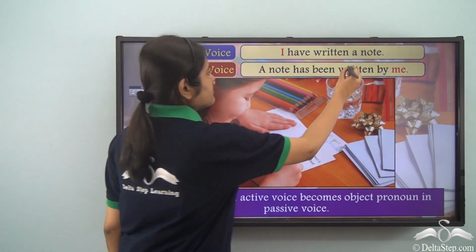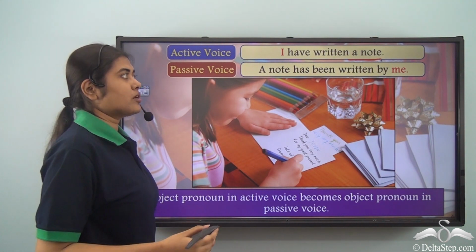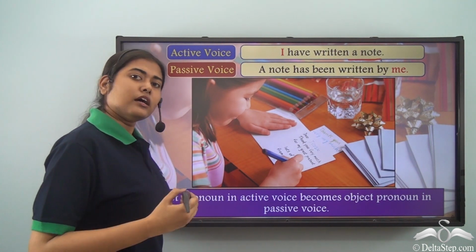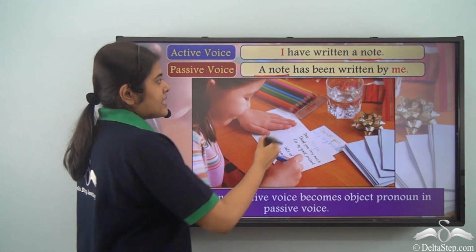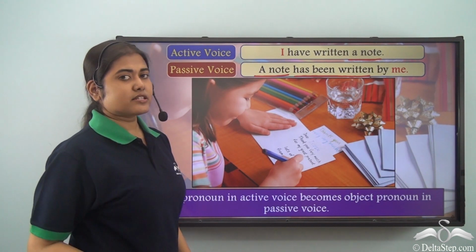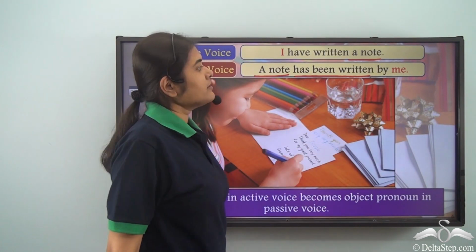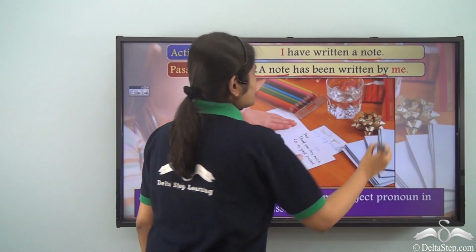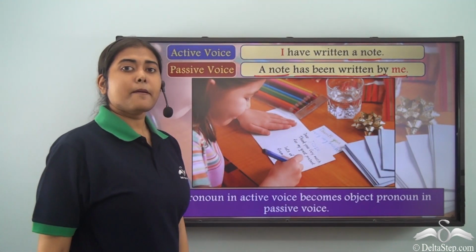So what have we done? In the first sentence our object was a note. I have written what? A note. So a note becomes the subject in the passive voice. Then we have used the be plus past participle form of the verb, so has been written. After that, the preposition by, and then we have used the doer, me.